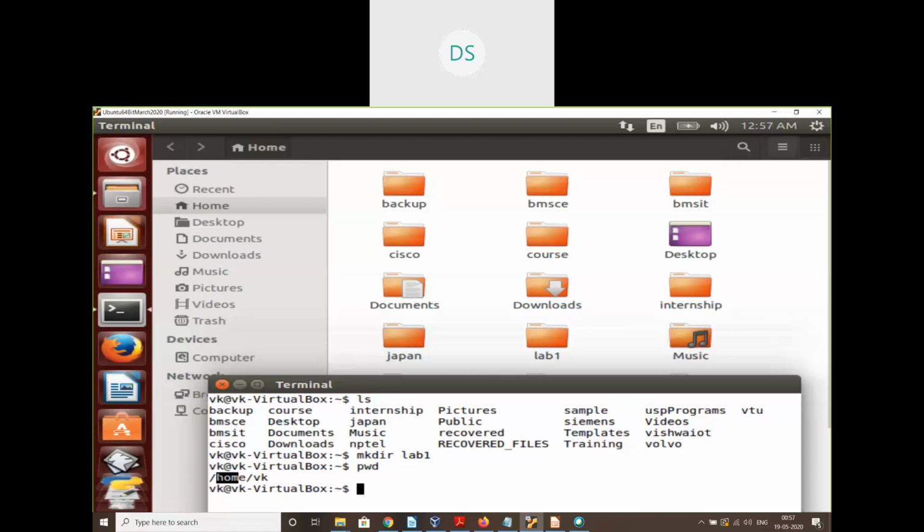file system. Okay, so Linux follows an inverted tree structure. Okay, so in the case of the file system, all files are stored in the form of a tree structure. Okay, so each folder can be considered as a node. The files can be considered as leaves or fruits of a tree.